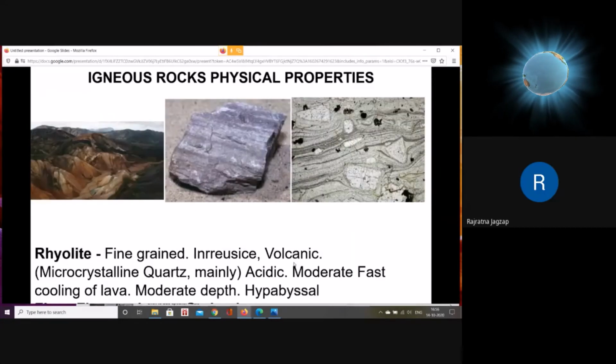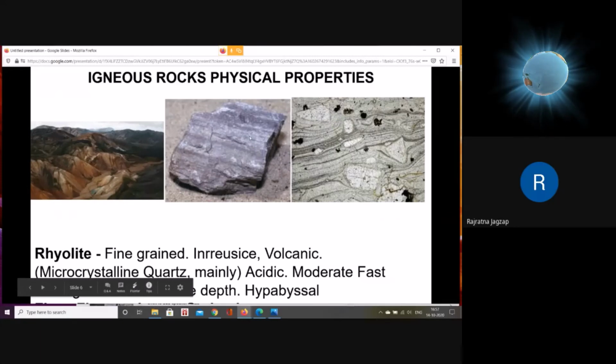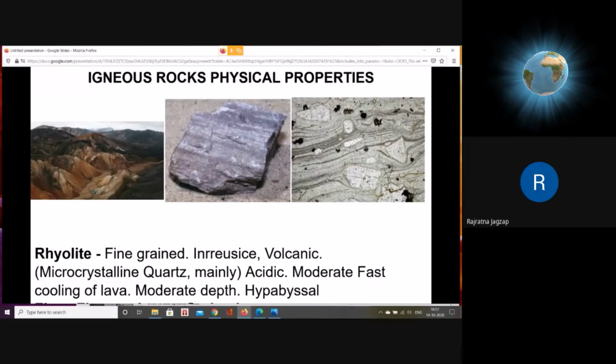Next rock is rhyolite. As per your syllabus of the practical, rhyolite is basically a fine grained rock, and you can see on the left hand side the outcrop or hill of rhyolite, how it looks. If you see the same rock which is present in those hills in hand specimen, it looks like this central photograph. It is banded in nature. The bands are of different composition or different texture.